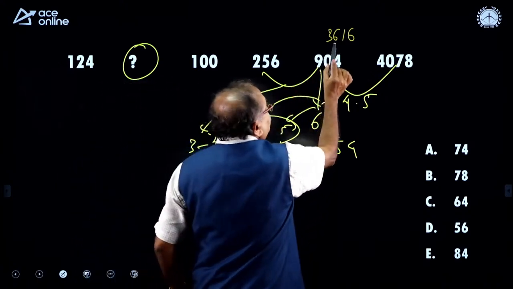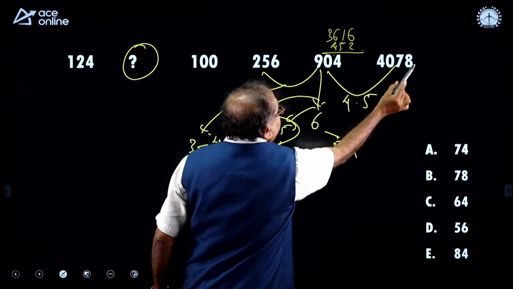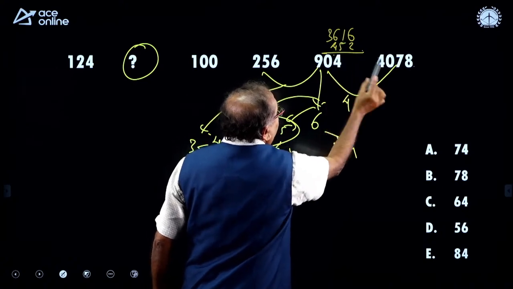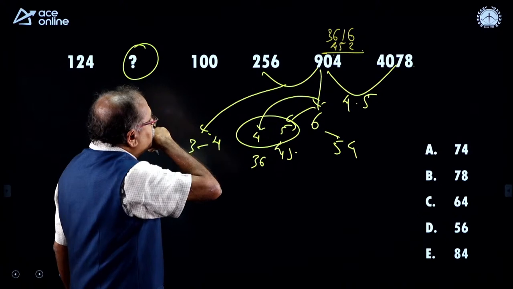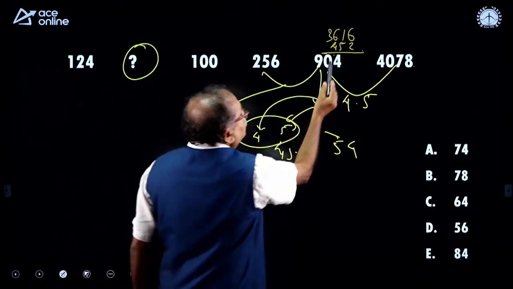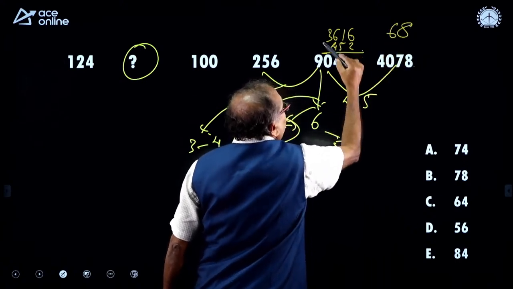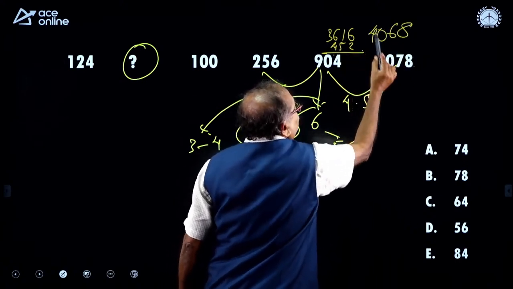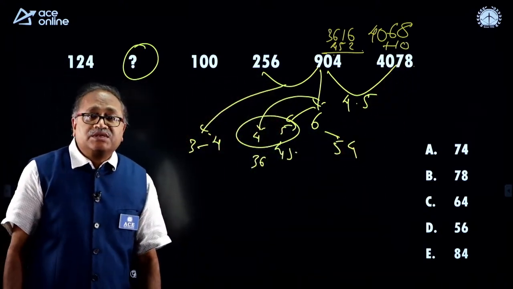So, 452. If I add 452, I get 8, 6 and 40. So, that means plus 10 is added into 4.5.